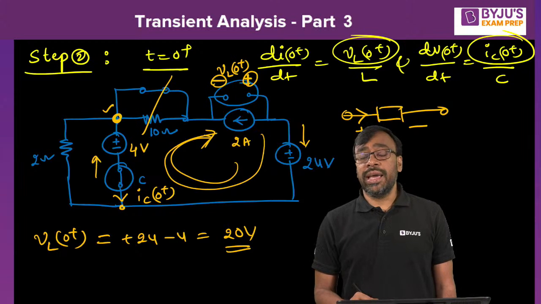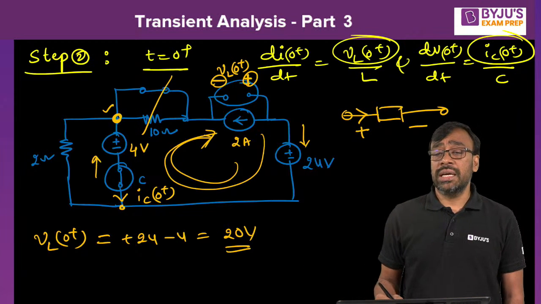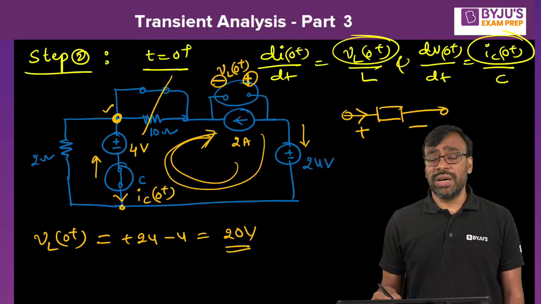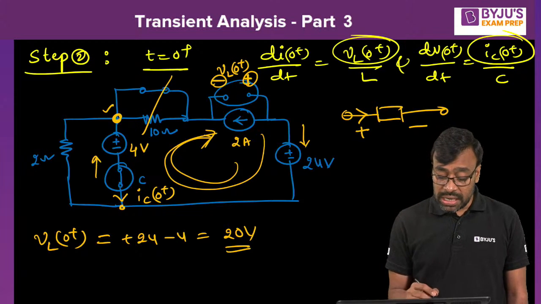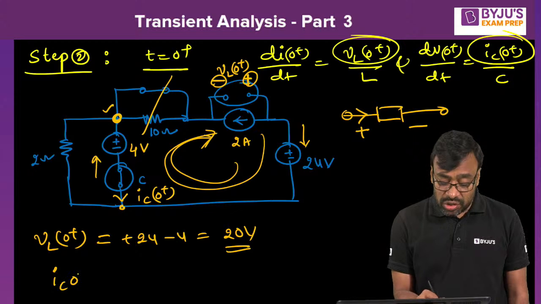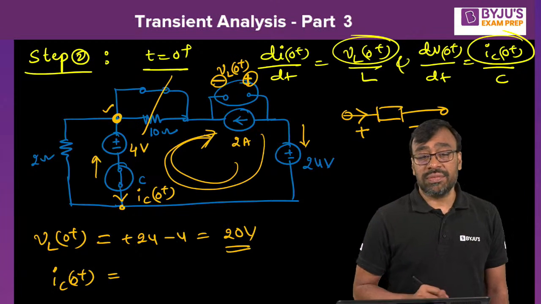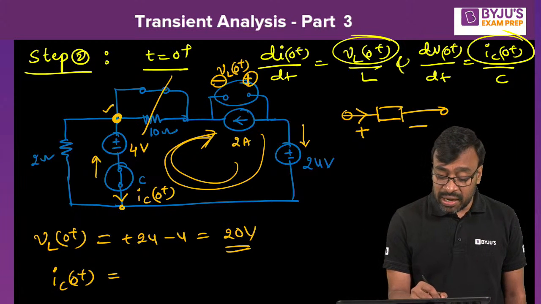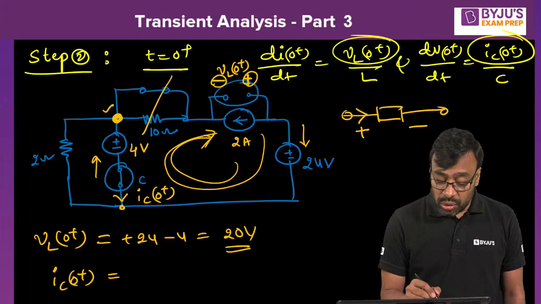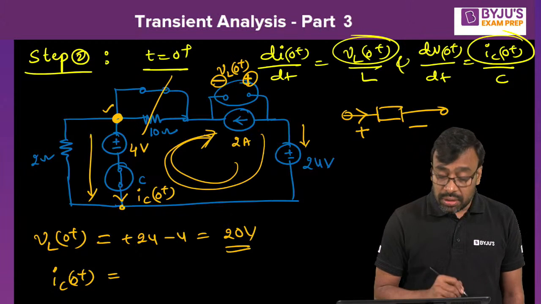Okay, did you get this value, 20 volts? Siddiqui, Sagar, all of you, you got this 20 volts? You have to apply KVL to find the voltage. Now tell me, what is this IC of 0 plus? I told you already that you apply Kirchhoff's current law. Here, if you apply Kirchhoff's current law, then what happens here? The 2 amperes current is entering up to this point, to find the current flowing through this path.